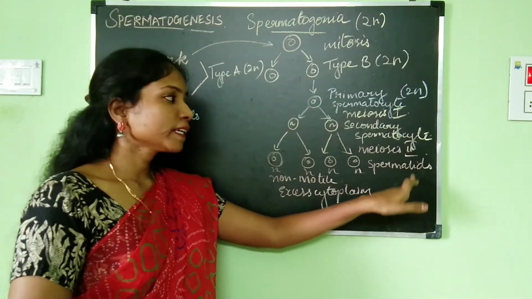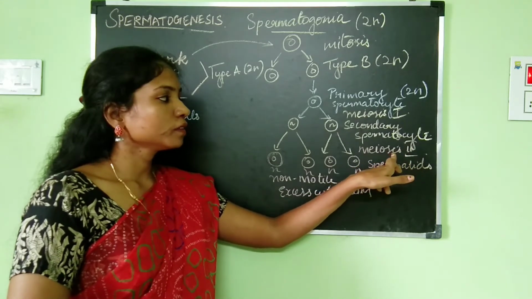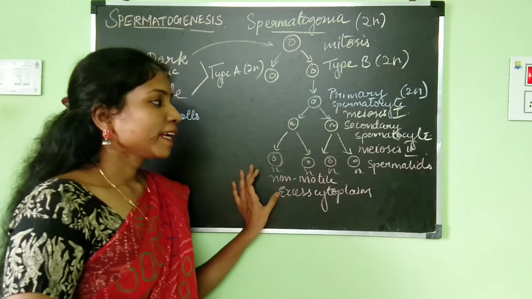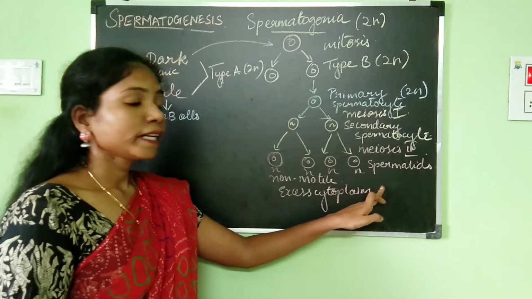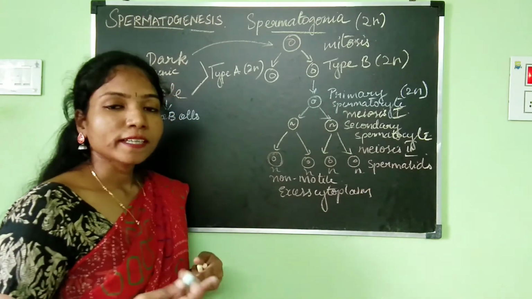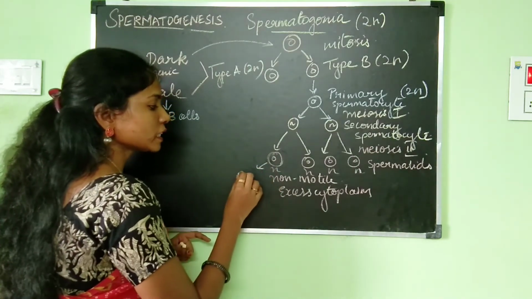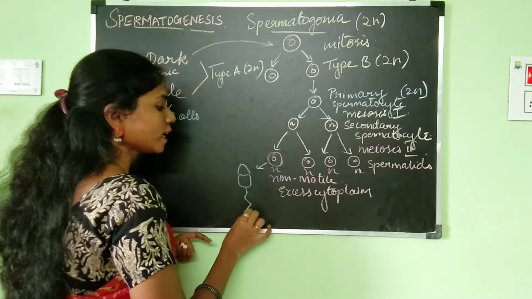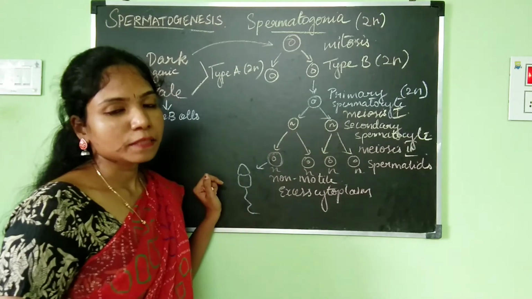So how is it dividing? It is dividing by the process of meiosis 2. You know what meiosis is: meiosis is reduction division. At the end of spermatocytogenesis, four spermatids are produced. The next stage is spermiogenesis, where this non-motile spermatid develops into a motile and functional sperm. Now let's take a look at spermiogenesis.